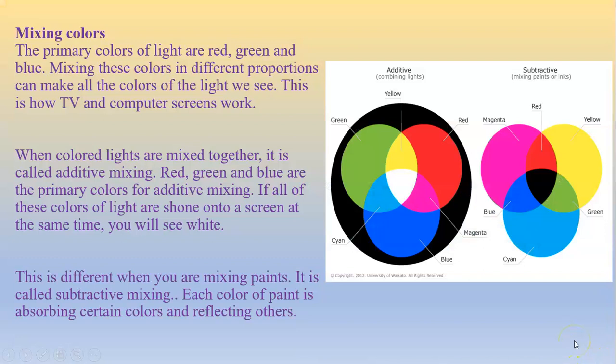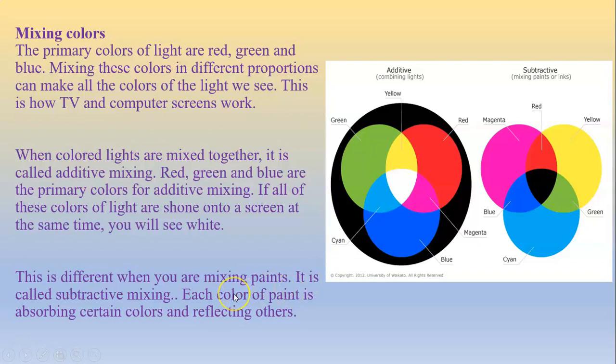Mixing of colors. The primary colors of light are red, green, and blue. Mixing these colors in different proportions can make all colors of light we see. This is how a TV and a computer screen works. When colored lights are mixed together, it is called additive mixing. Red, green, and blue are primary colors for additive mixing. If all these colors of light are shown to a screen at the same time, you will see white. And if a green light and red light are mixed, then we will see yellow light.